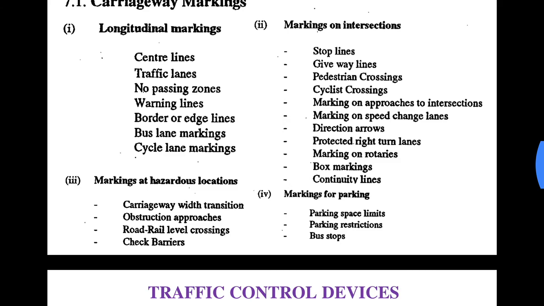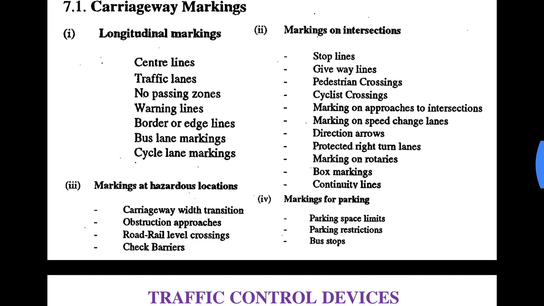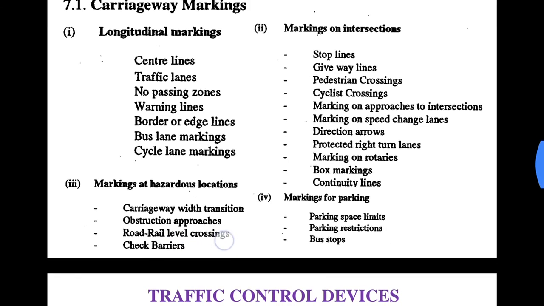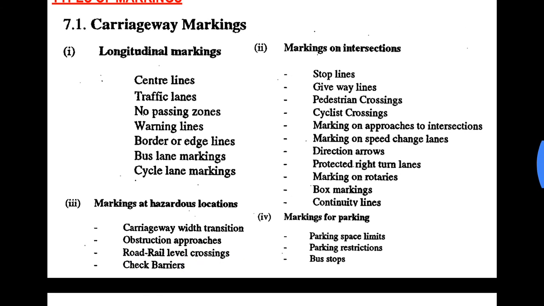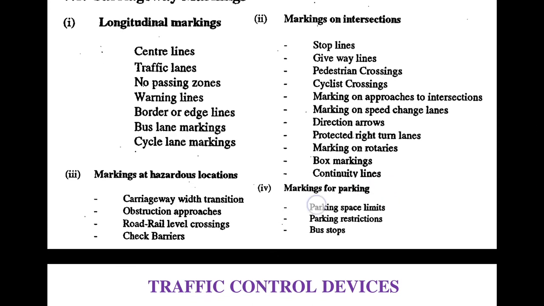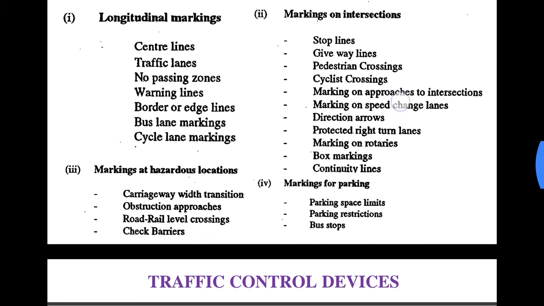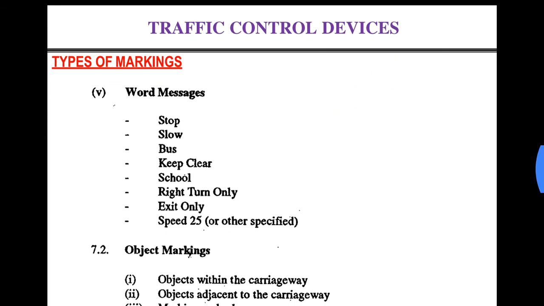Obstruction approaches, road rail level crossing or intersection between the road and rail at the same level. Check barriers. Markings for parking: parking space limits, parking restriction and bus stops. So these are a few types of carriageway markings.